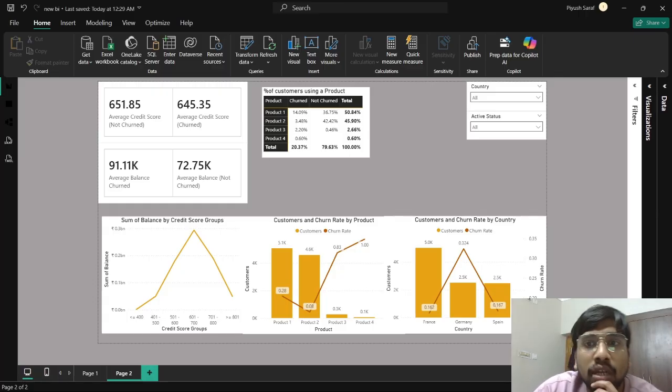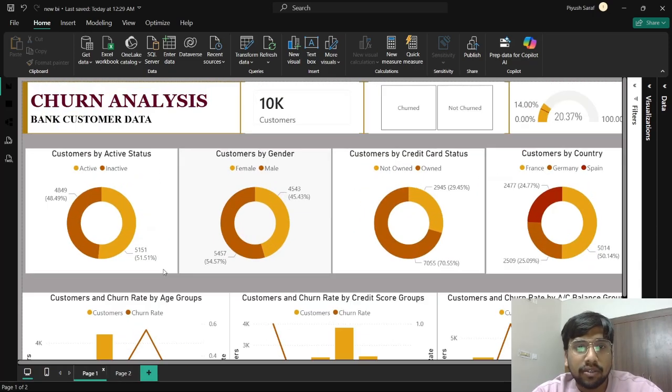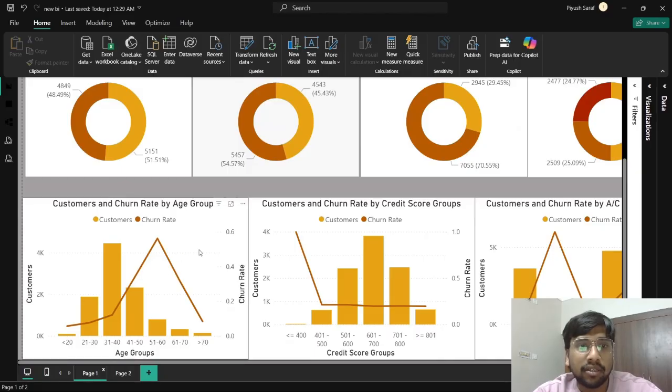Yes. Now, let's go to the first page, the chart on the first page. Let's analyze this chart, the customer churn rate by age group.